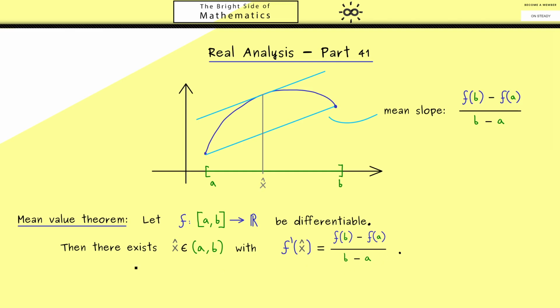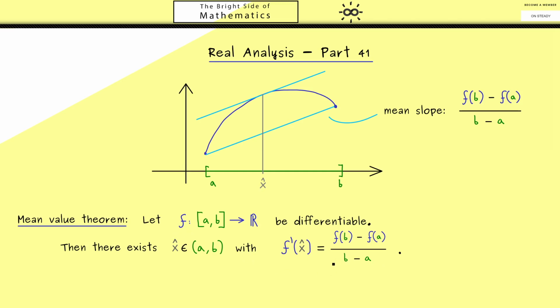So you see, the whole theorem is very easy to formulate and therefore also to remember. You can simply say the secant slope is given by some tangent slope in the middle. However, please note here, the statement of the theorem is the existence, not the uniqueness. So it's definitely possible that you could have many x hats with this property. For example, for a constant function f, you immediately see this.